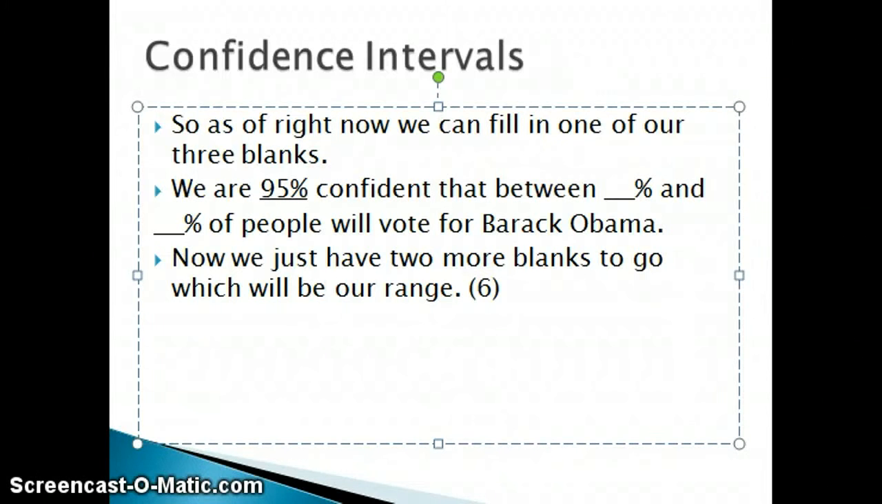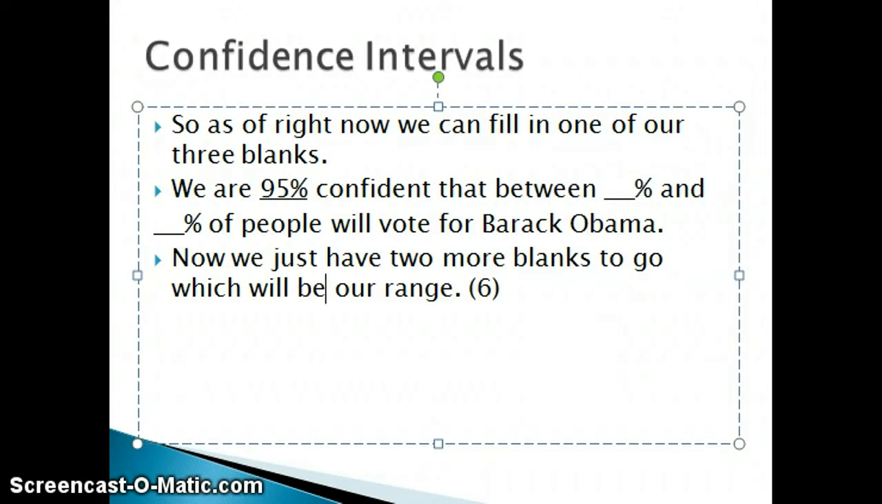In this case, we will pick a 95% confidence level because it's a fairly high level of confidence, but keeps the range pretty low. The higher level of confidence you pick, the greater the range between your two percentages. So I didn't pick 99% because I didn't want such a large range that we couldn't really get any data out of it. As of right now, we can fill in one of our three blanks. We are 95% confident that between blank and blank percent of people will vote for Barack Obama.